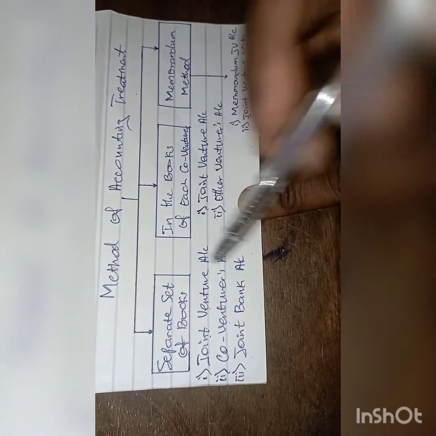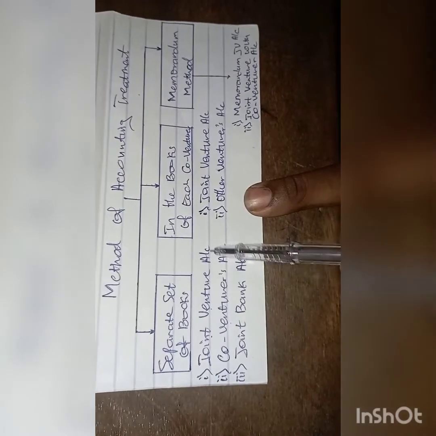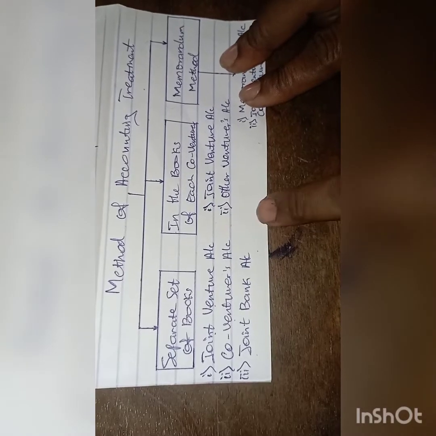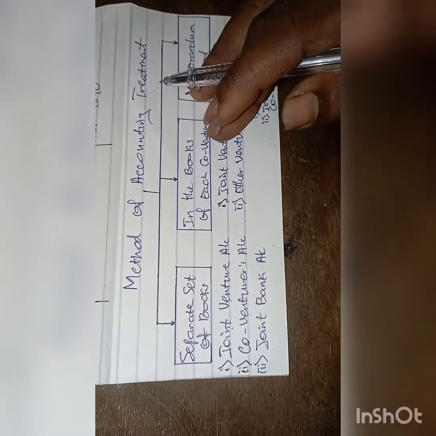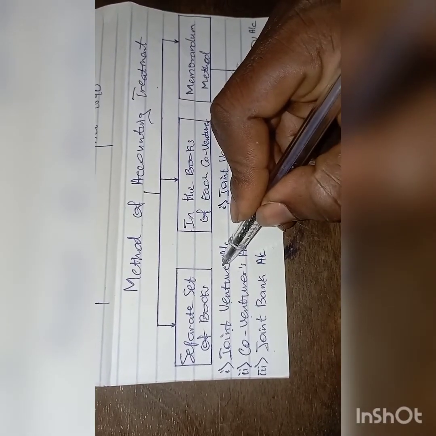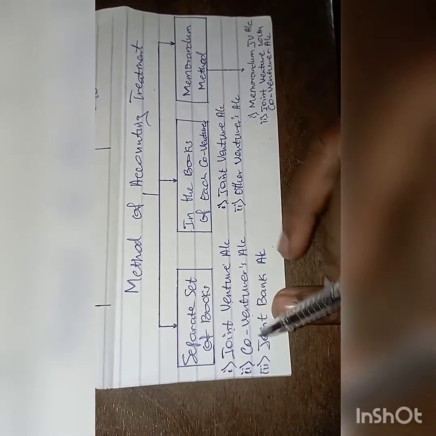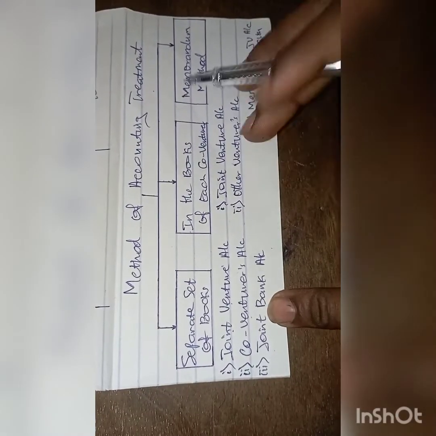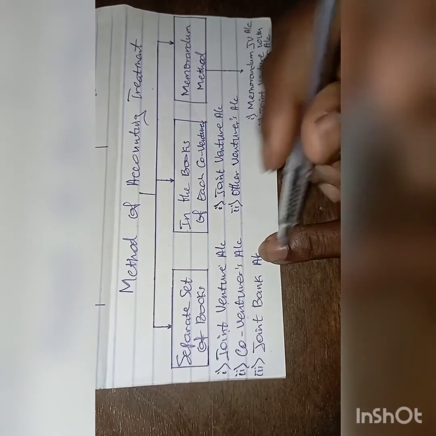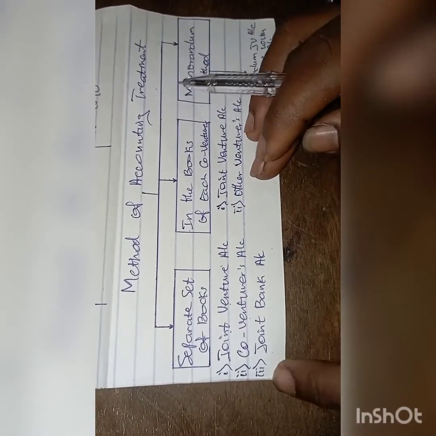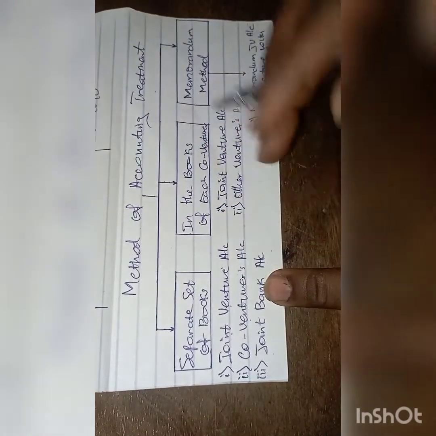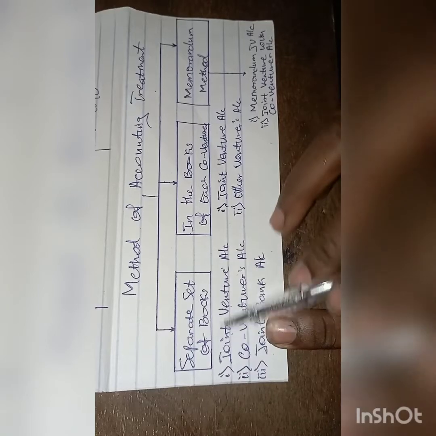Now under the separate set of books, we have the joint venture account. This joint venture account is a nominal account, just like your trading profit and loss account, whereby you debit all the expenses and credit all income. Then we have the co-venturers account, which is the same as the partners' capital account. We also have the joint venture bank account. These are the 3 accounts you are going to prepare under the separate set of books.